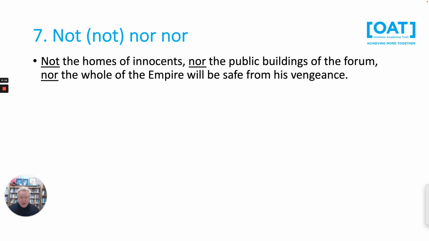So we imagine here, this sentence is specified in the rhetoric unit in year 7, where students read, amongst other things, Julius Caesar. And you can imagine here Antony perhaps saying, not the homes of the innocents, nor the public buildings of the forum, nor the whole of the empire will be safe from his vengeance. Well, if it's his, maybe it's my if he's saying it, or his if someone's saying it about him. And you can see there that we've got a series of phrases beginning with not, nor, and nor.